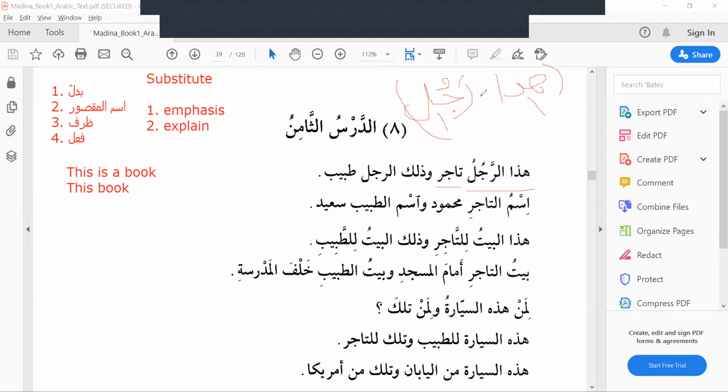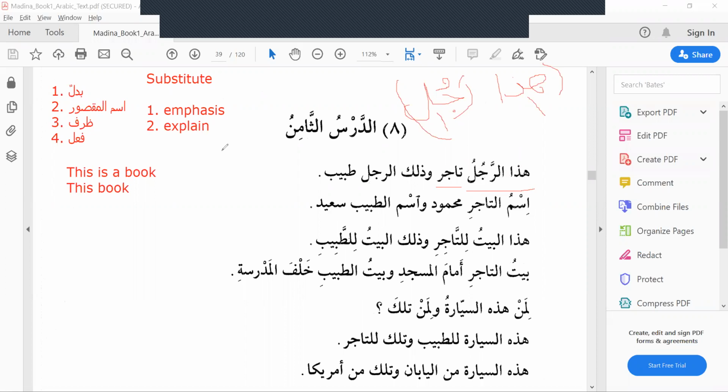If you put rajulu as a marifa, then it will become badal. Badal means hada, I'm pointing to some noun, which is rajulun. I'm not pointing to something else. So I'm giving explanation, or I'm emphasizing, hadar rajulu. I mean this man. So if you bring a noun as a marifa after hada, it will become a badal.